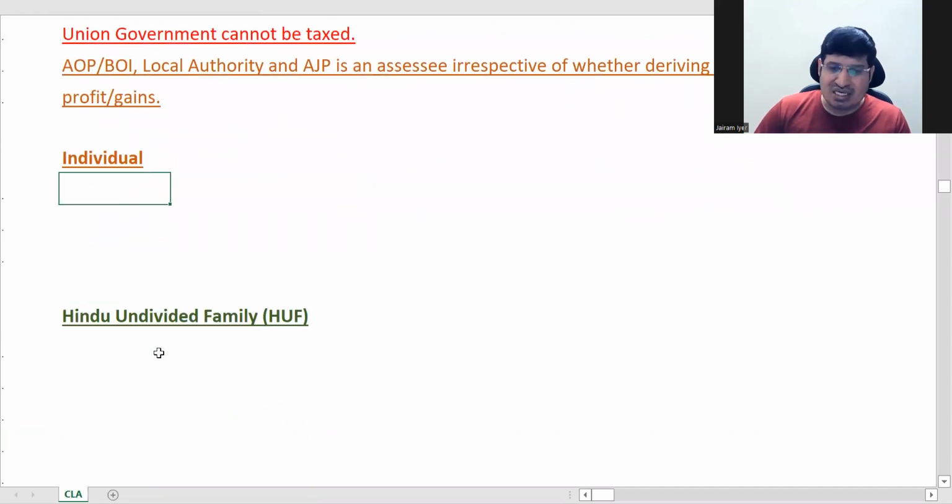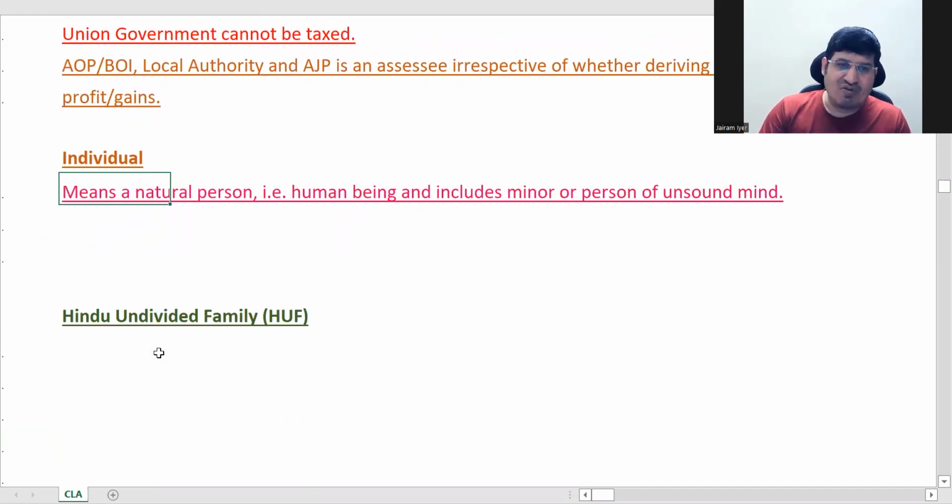So first thing is individual. Now, an individual will always be a natural person. It should be a human being, any kind of human being, minor, unsound mind. That is immaterial, that is a kind of disease of a person, or the age of a person. So individual means any natural person. That is the definition of individual. If he is a living person, he will not fall under any of the other categories. He will become an individual and will be taxed as an individual.